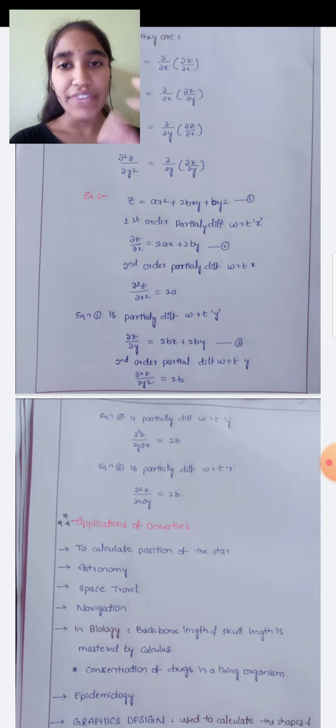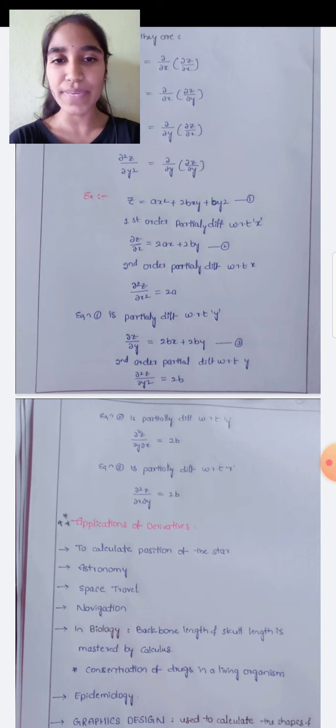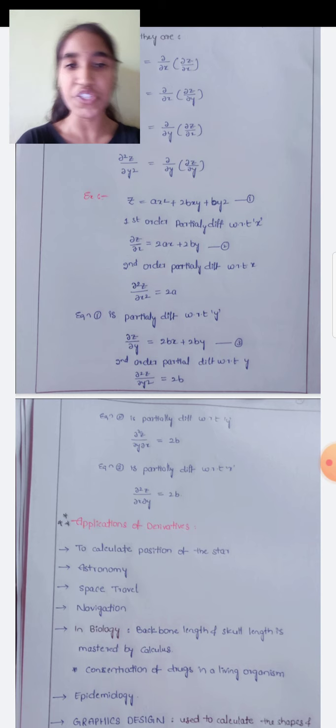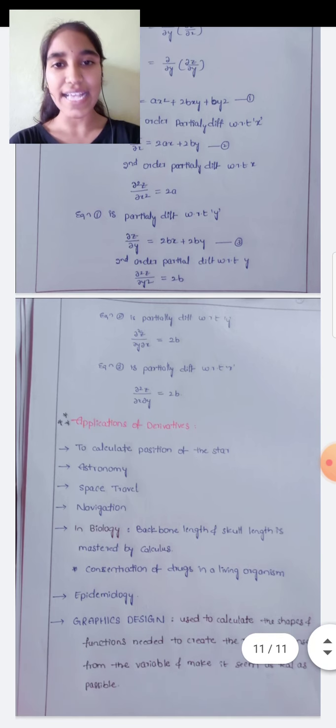Let us take an example. Z is equal to ax square plus 2bxy plus cy square, taken as equation 1. First order partial differentiation with respect to x: we take y terms as constant, so dou z by dou x is equal to 2ax plus 2by. This is equation 2.